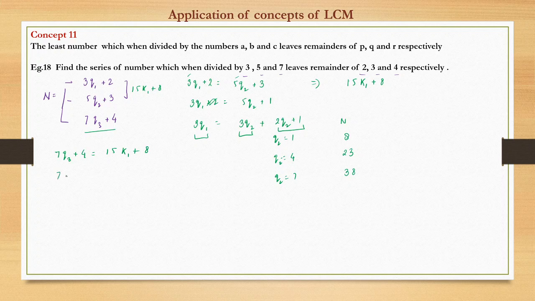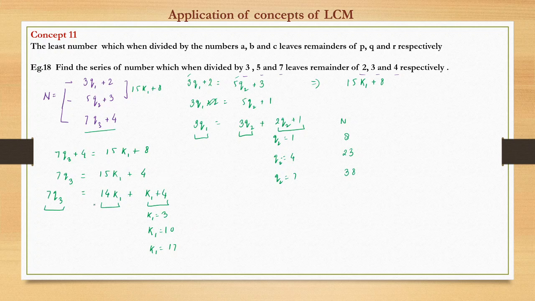Let us see, this becomes 15k1 plus 4, right? So this side is a multiple of 7, this is also a multiple of 7, so this has to be a multiple of 7 for both sides of the equation to hold good. So k1 can take a value of 3, then 3 plus 7 multiple, that is 10, then 17 and so on.